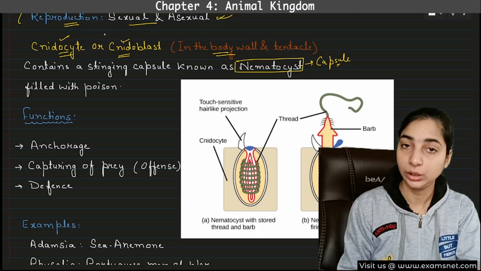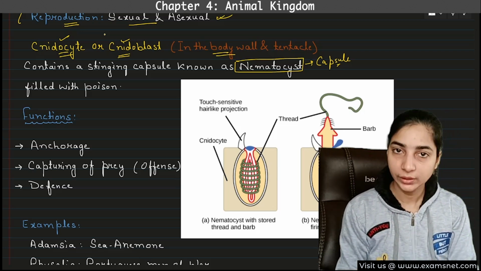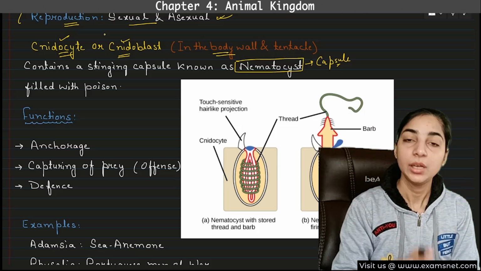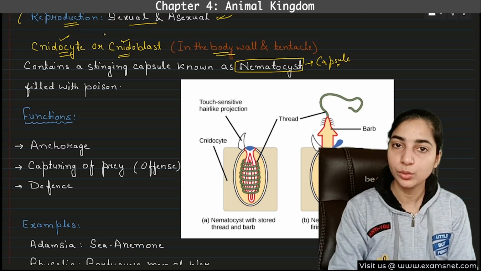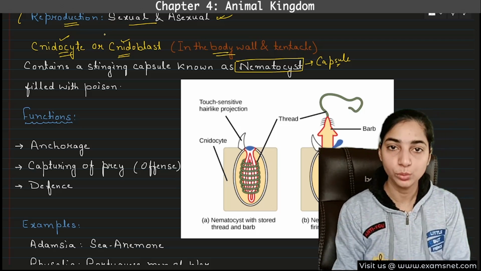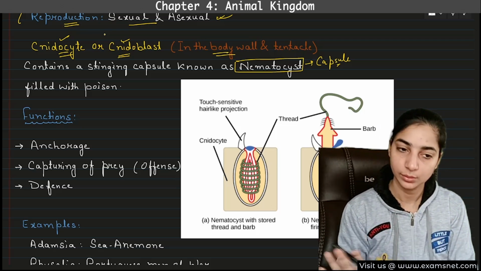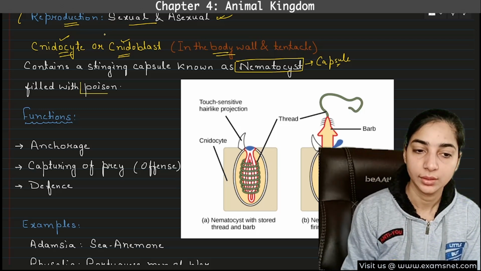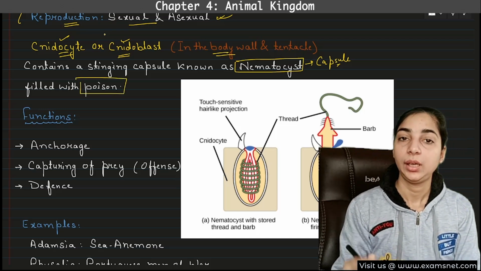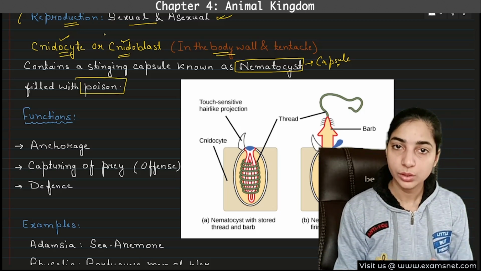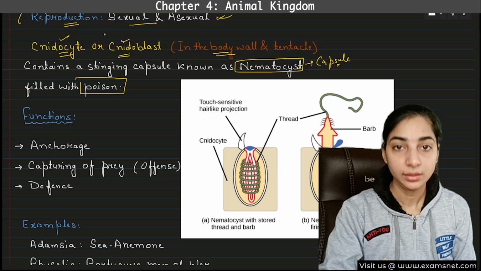Okay, so here we often get confused between the cells and the capsules. Even I get confused many times. So just remember the names. Cnidocytes or cnidoblast are the cells, and nematocysts are the capsules found inside these cells. Okay, and these capsules are filled with poison. Why they are filled with poison? In order to protect them from their predators, okay, and also to catch their prey.